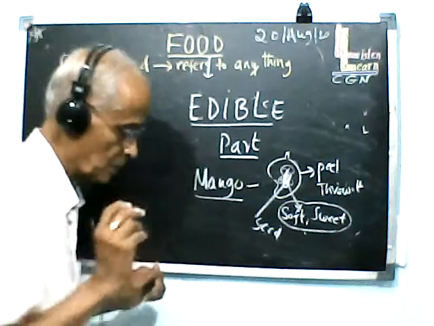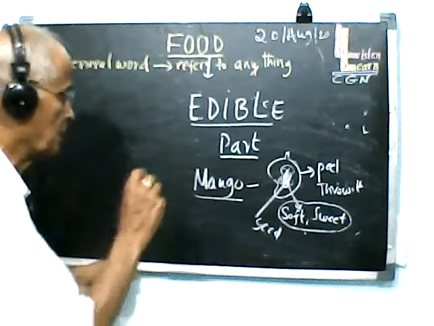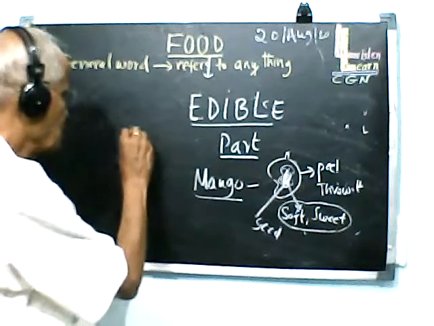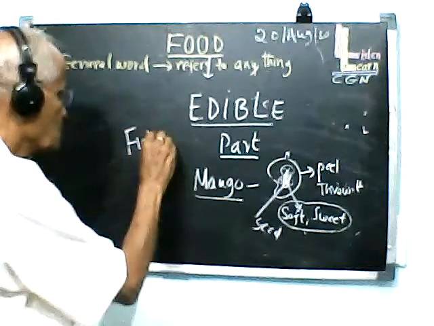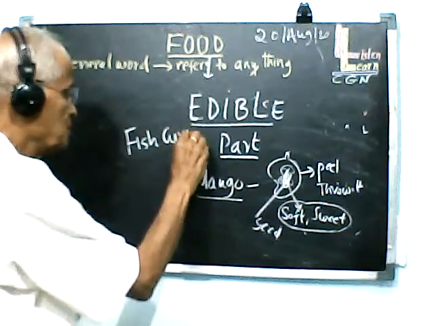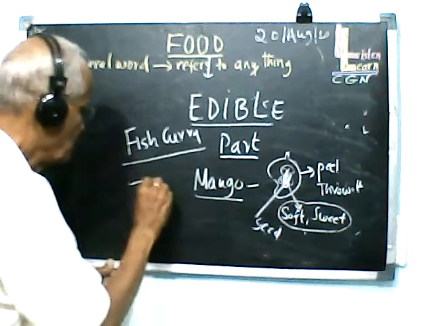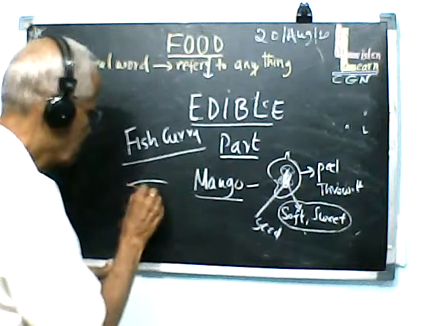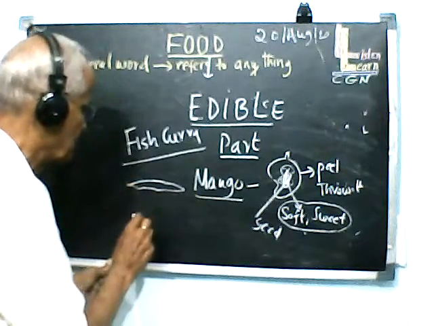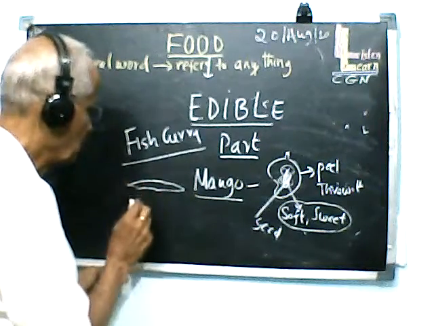That is one example. Let me give another example. Supposing you are eating fish curry. Imagine you are eating fish curry. You may get a fish like that, fried completely, and what you do?